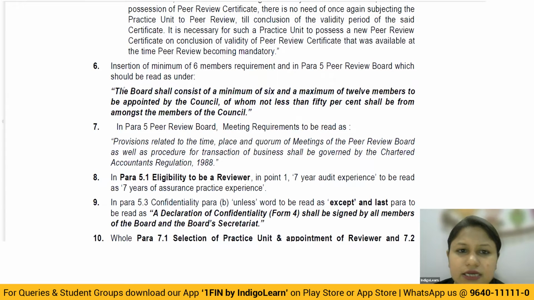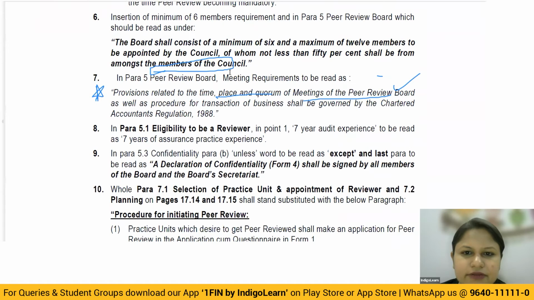Then comes this, which could be tested for MCQs. Earlier we understood that the peer review board should have a maximum limit of 12, but now they have also put in a minimum criterion. So there has to be a minimum of 6 members. When you read the earlier provision, you spoke about having a maximum of 12 members, but now they are bringing in both minimum as well as maximum. So the board should consist of a minimum of 6 and a maximum of 12 members to be appointed by the council, of whom not less than 50% shall be members of the council. So your minimum requirement is given.